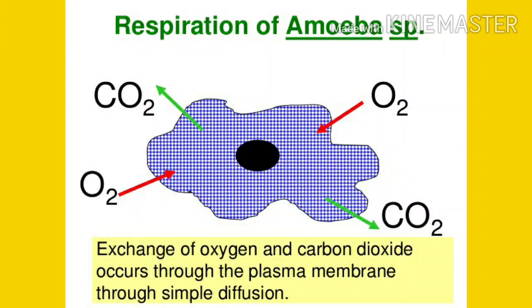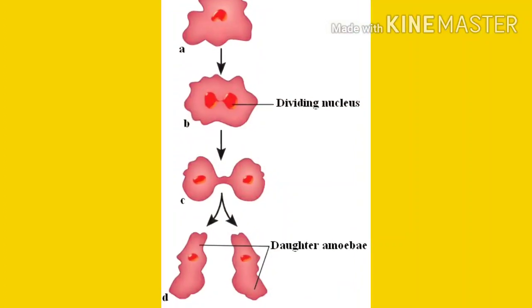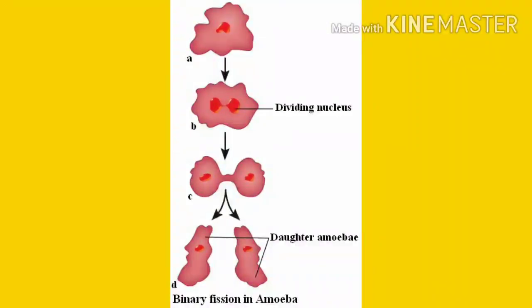Now the next is how an amoeba reproduces. Amoeba reproduces by splitting into two, and this type of reproduction is called asexual reproduction. In a full grown amoeba, first the nucleus divides into two, and then the rest of the cell divides in a way that each half gets one daughter nucleus, and this process is called binary fission.